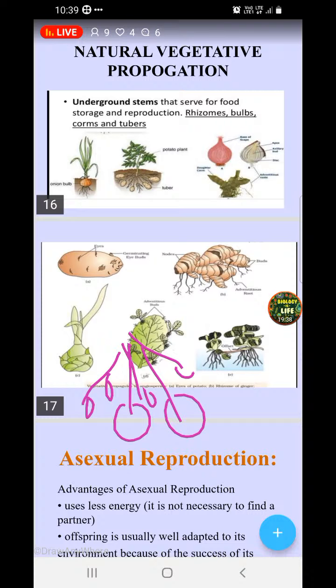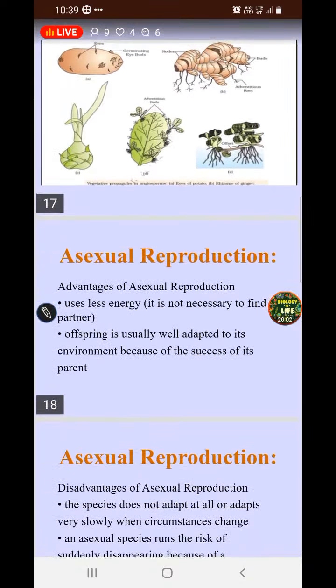You also can do that. This is a good season now, as it is raining. If you have a garden at your home, just cut the eyes of the potato a little deeper and put those eyes in the soil. Or take an onion, use a glass, put some soil in it, and keep the onion in it. You can see how bulbs and corms grow. No need of proper care, you can do it. It's a very good experience when you do it by yourself, and the enjoyment you feel. Being a science student, try this.